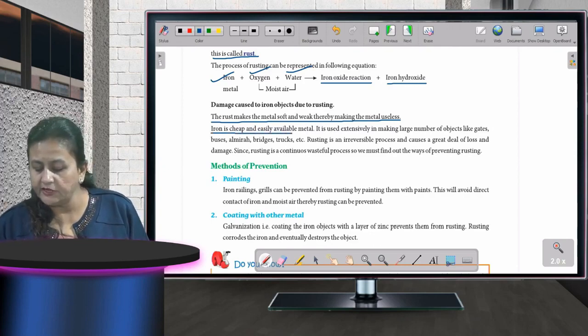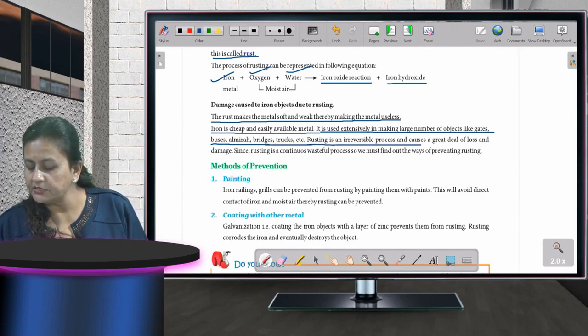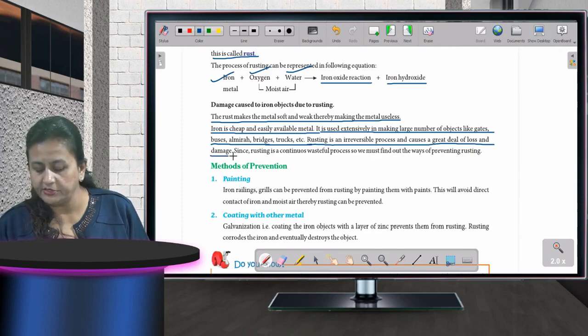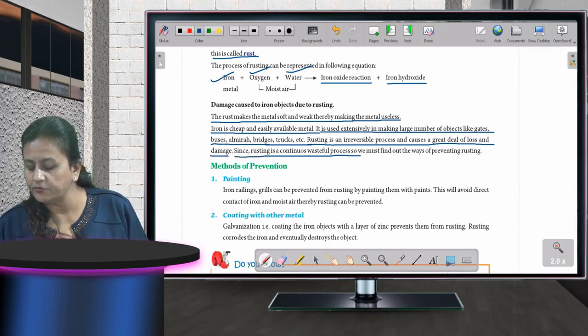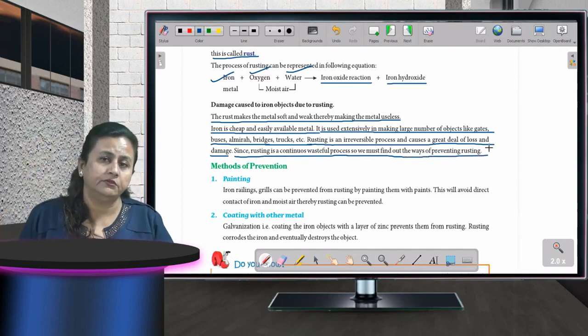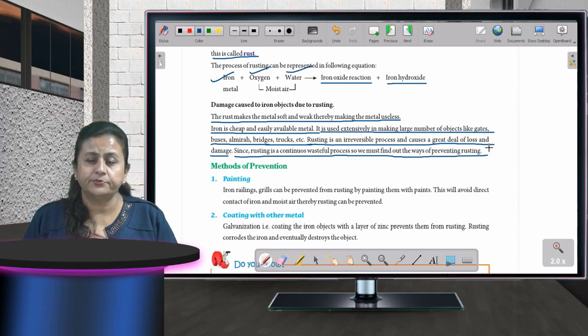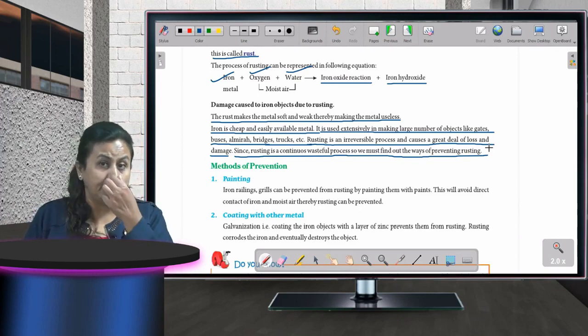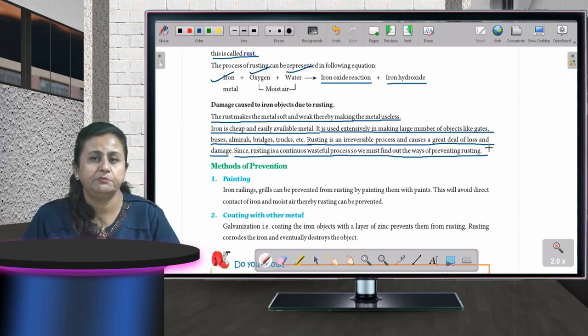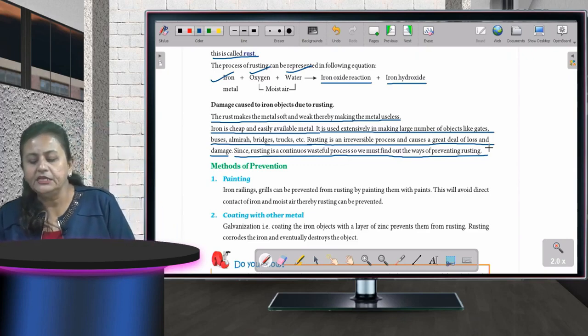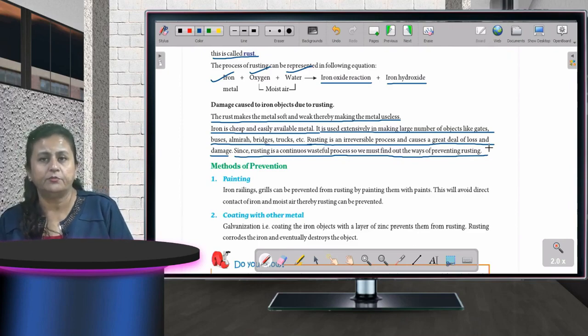Iron is cheap and easily available metal. It is used extensively in making large number of objects like gates, buses, almirahs, bridges, trucks, etc. Rusting is an irreversible process and causes a great deal of loss and damage. Since rusting is a continuous wasteful process, so we must find out the ways of preventing rusting. Children, whatever you see around you, all means of transport, bridges, railways, they are made up of iron, because iron is the cheapest and easily available metal. So most of the things which we see around us are made of metal.